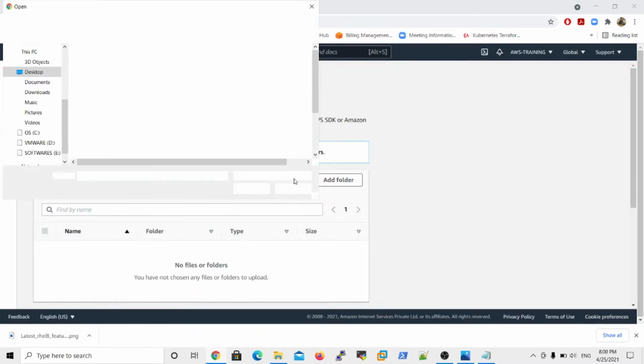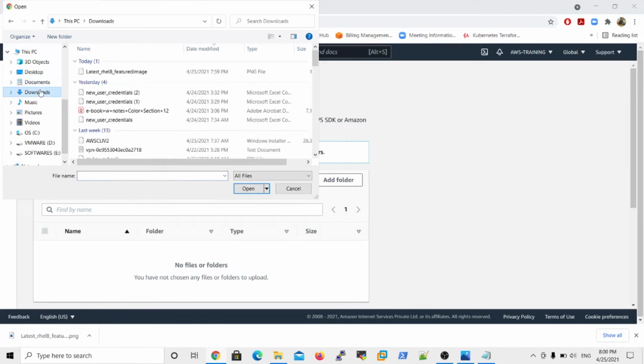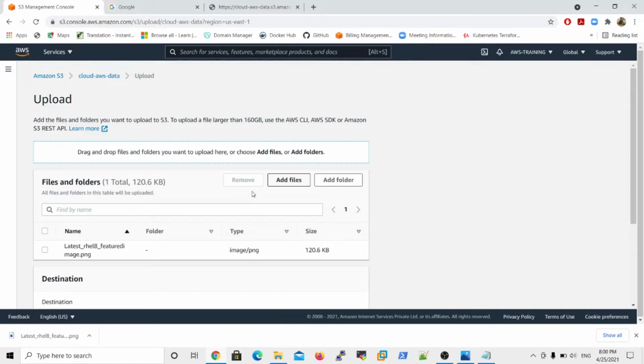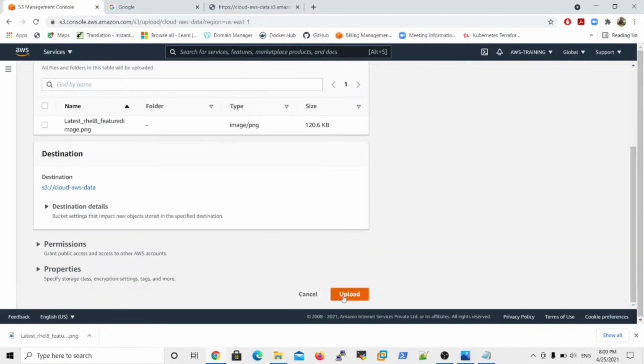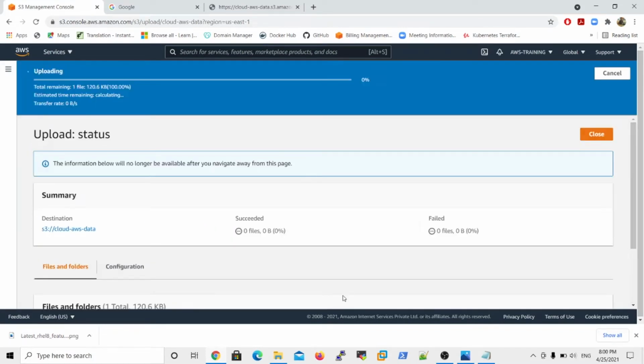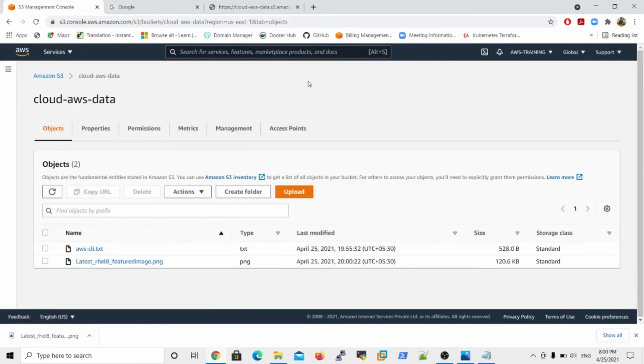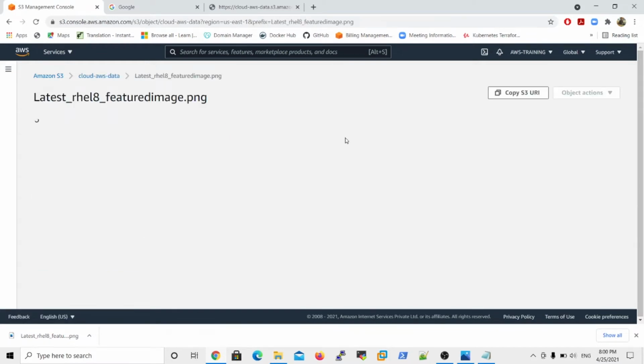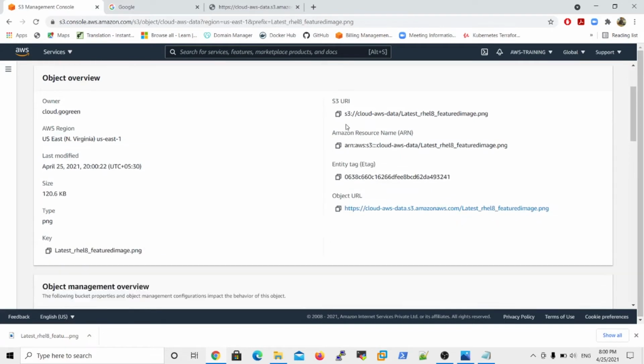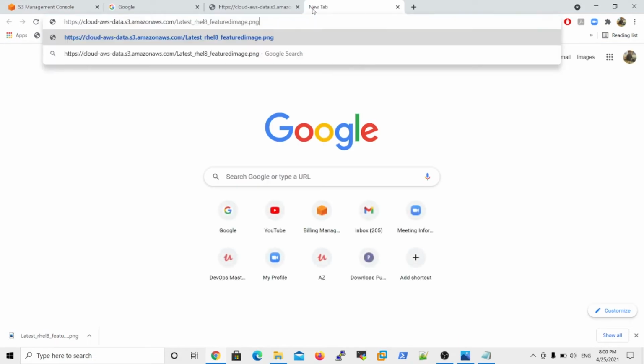Now I want to add the image file. Under desktop, my image file name is Red Hat 8. Then open, and upload it. Yes, my image is being uploaded. Yes, upload succeeded. Then you close it. Now try to access the image. Click on the image file, and what is the image URL address? This is the address of the image. Copy it and try to access the image.